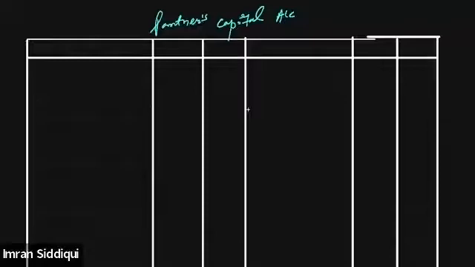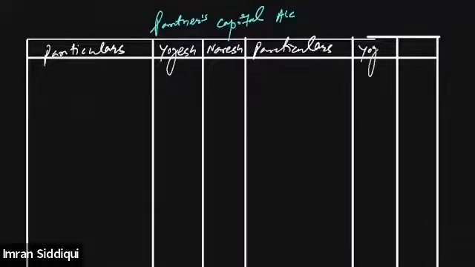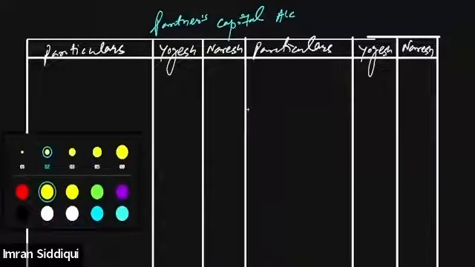First of all, let me complete the particulars. All of you, please prepare the format of the partners capital account. Yogesh, Naresh, then particulars, Yogesh and Naresh.